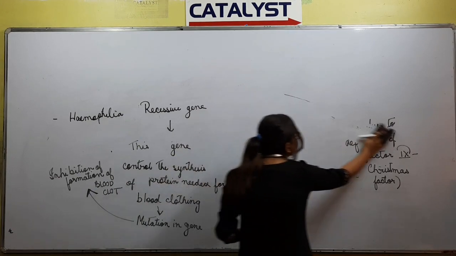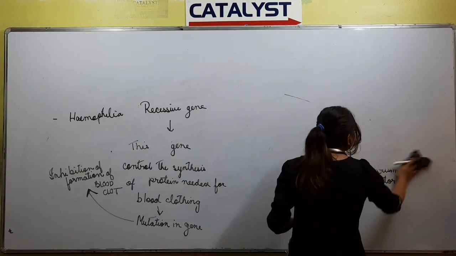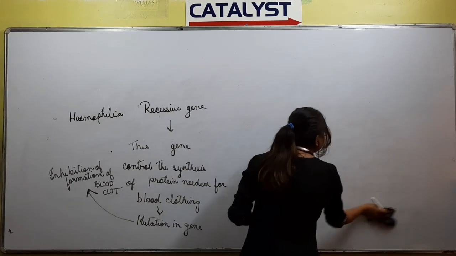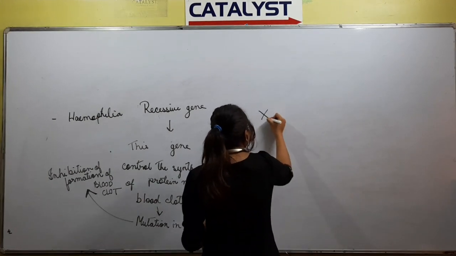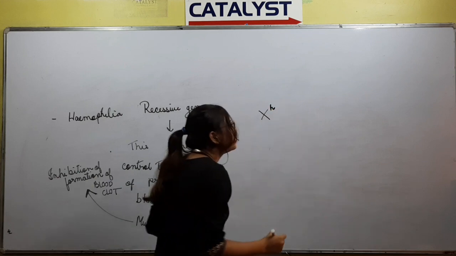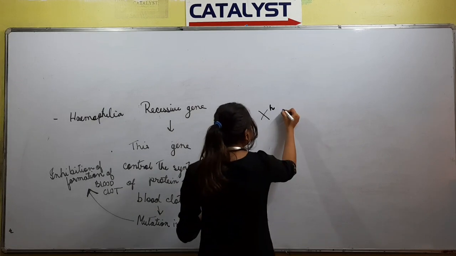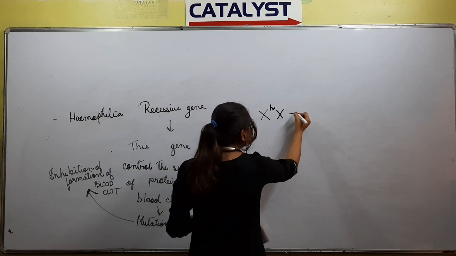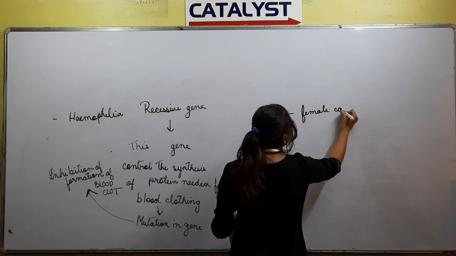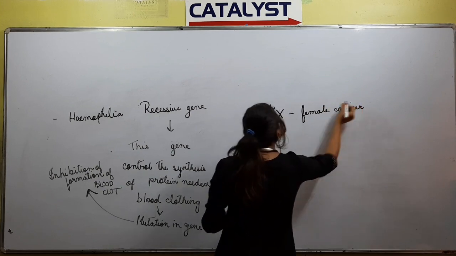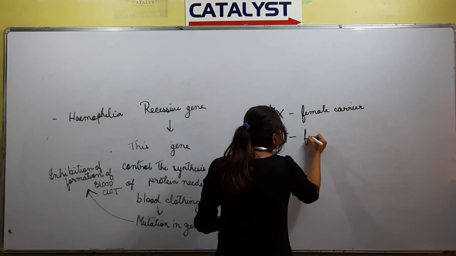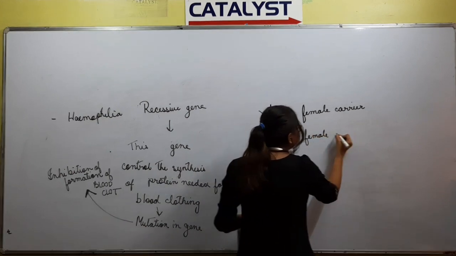So, in case of hemophilia, females are only carriers. They can't be affected. Since it is a sex-linked recessive disorder, this indicates the female carrier, female affected does not exist.